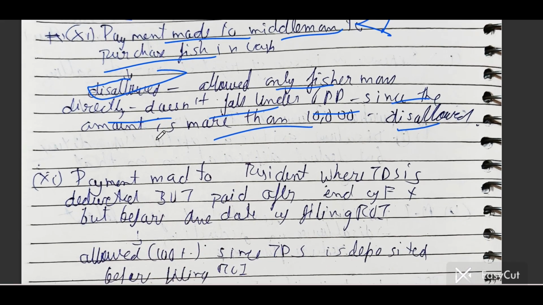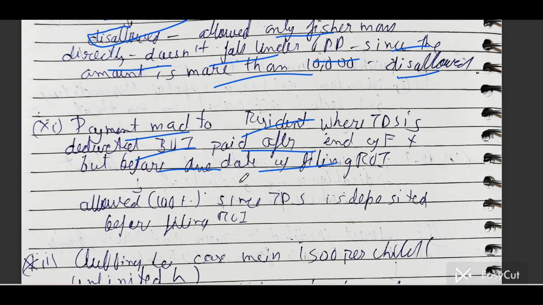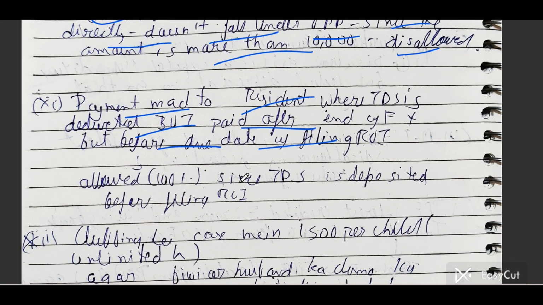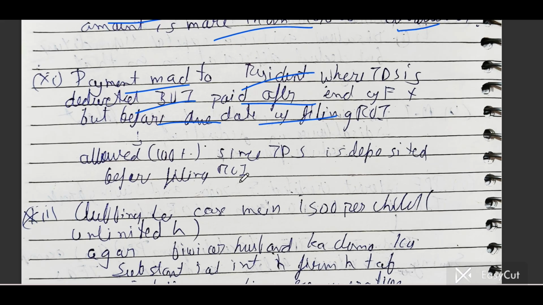Hidden adjustment. Payment made to a resident where TDS is deducted but paid after the end of the financial year, but before the due date. There are some payments made to a resident where TDS is deducted, but paid after the financial year, and we paid it before the due date. This may confuse you.